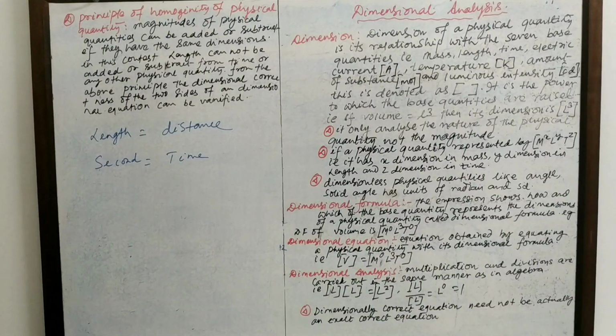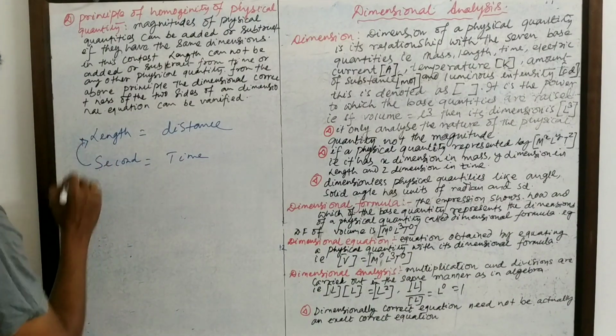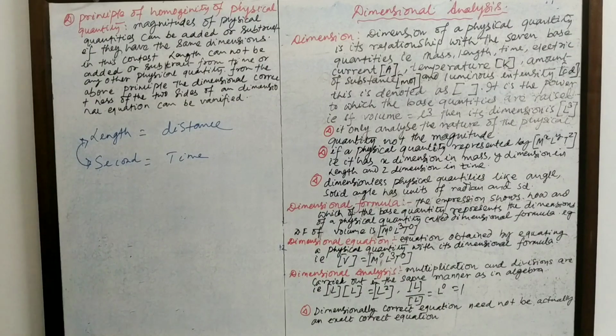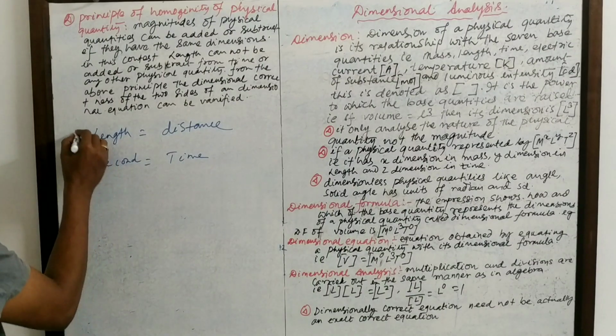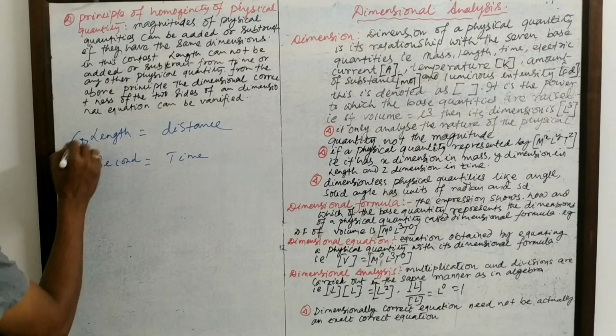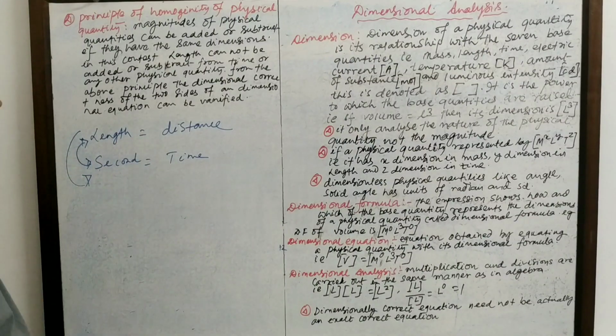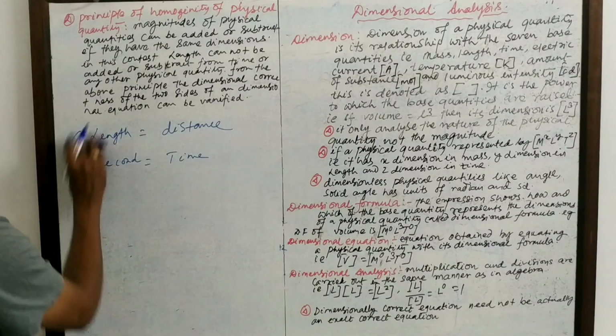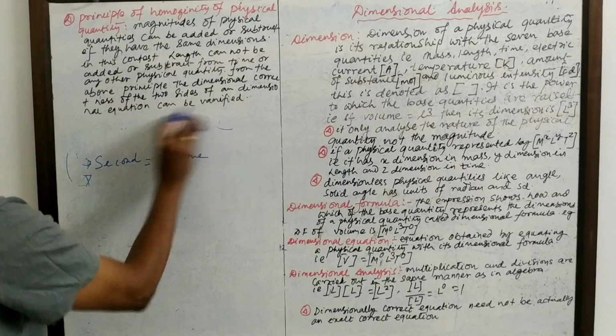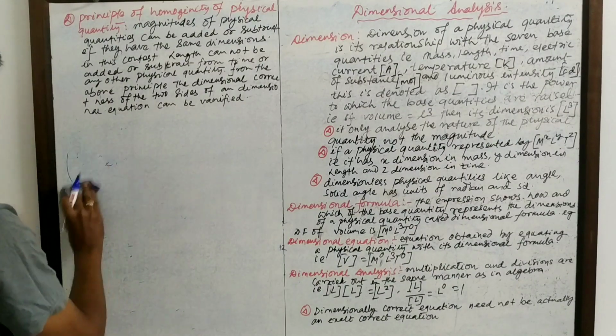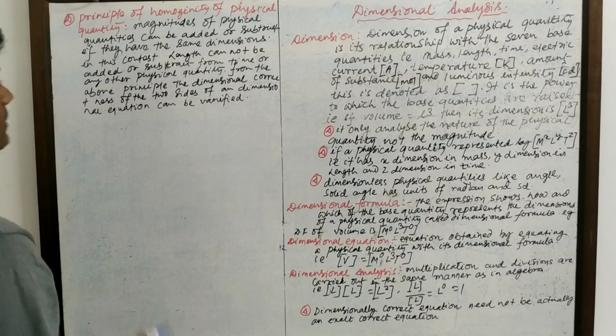In this way, second cannot be added with length, or length cannot be subtracted from second, because these are totally different quantities. This is the principle of homogeneity, meaning equal physical quantities can be either subtracted or added.